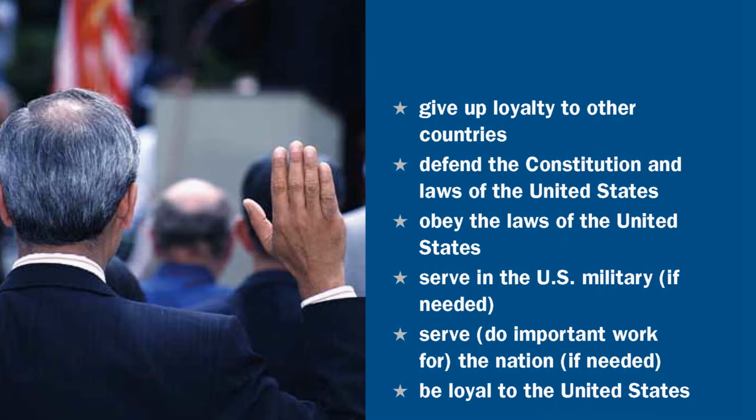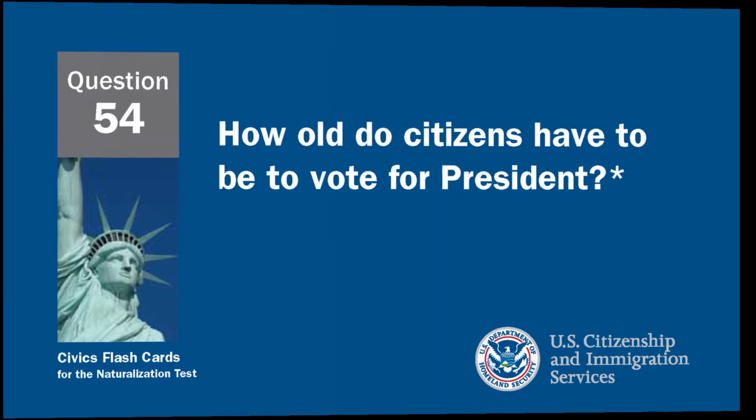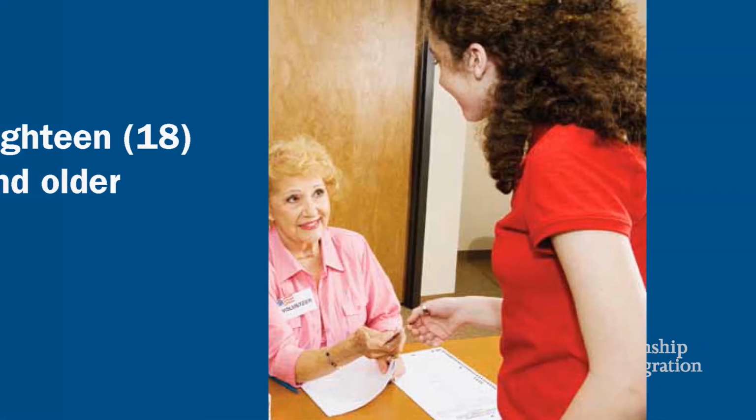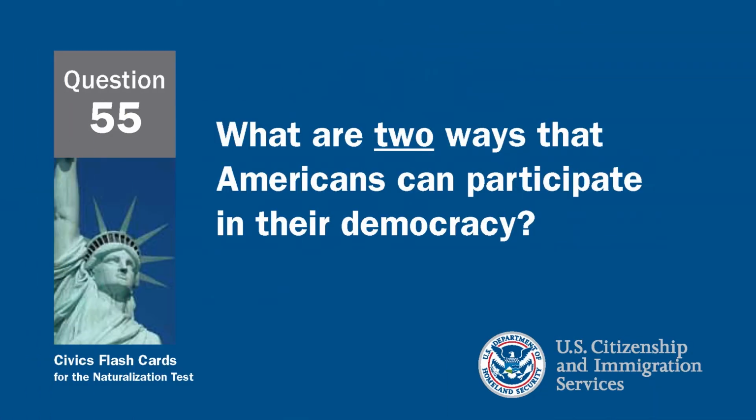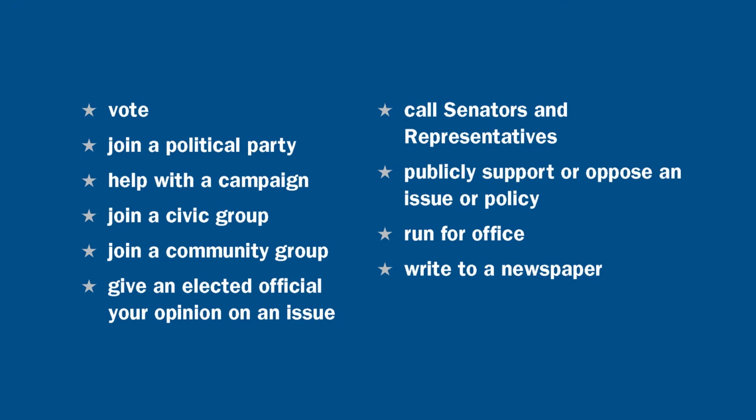How old do citizens have to be to vote? Citizens have to be 18 years old in order to vote. What are two ways that Americans can participate in their democracy? Americans can vote, join a political party, help with a campaign, join a civic group, join a community group, call senators and representatives, they can run for office, or they can write to a newspaper.